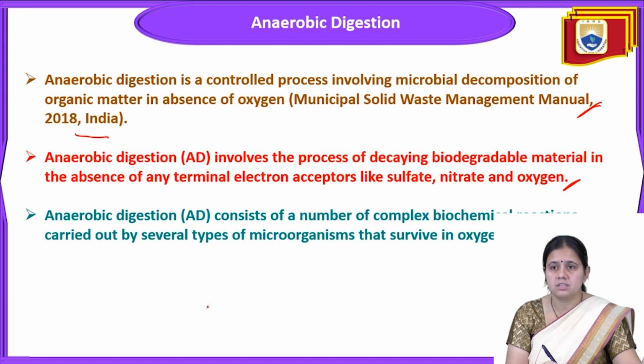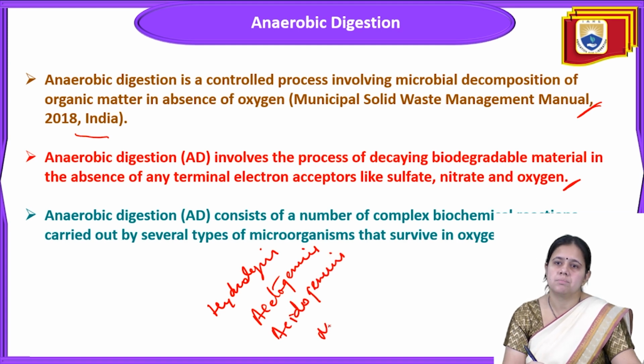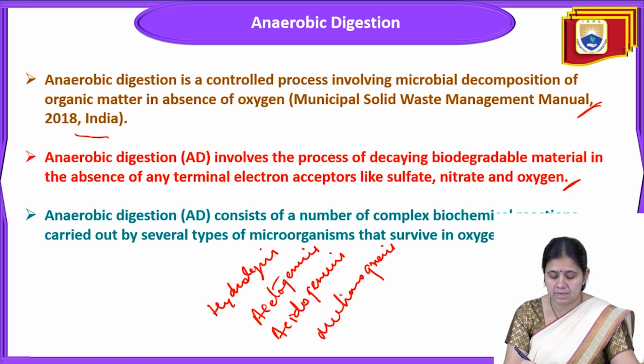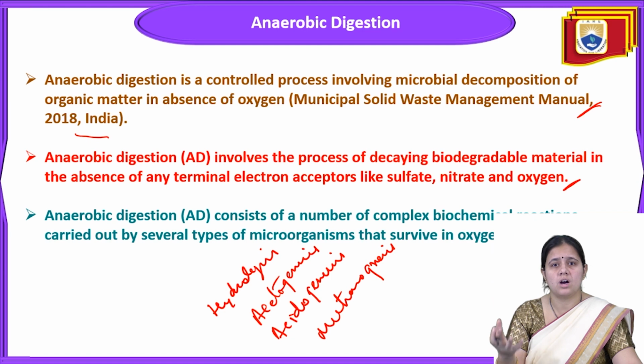So these are the steps. The first is the hydrolysis step, then acetogenesis, then acidogenesis, and the final step is methanogenesis. With all these steps, bacteria and microbial activities decompose the organic matter, and all the organic matter present in the MSW is converted to biogas, a useful material.